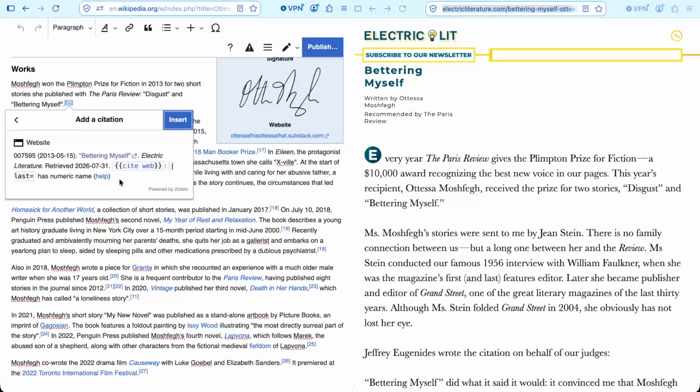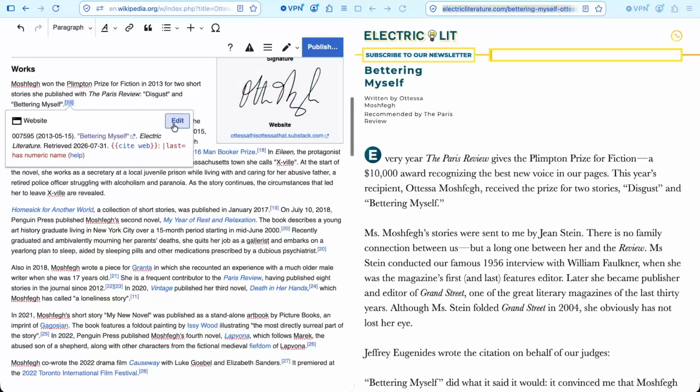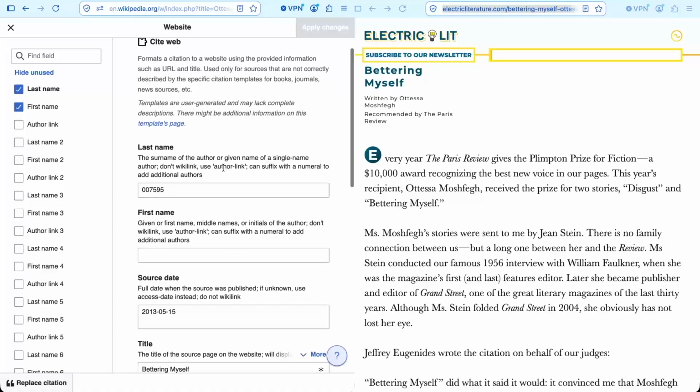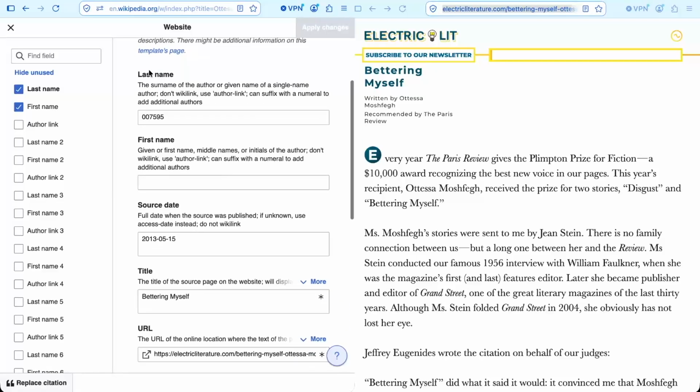It's a little confused by the last numeric name, which is up here. It's basically thinking that the last name of the author of this article is this number, and it's confused about that. And so we're going to just fix it. So I've inserted the citation, and now I'm just going to edit it. And here's the same thing, but written in a more user-friendly way. So here's the last name, and it tells you what it's looking for. It's not looking for a number, so I'm going to delete that.